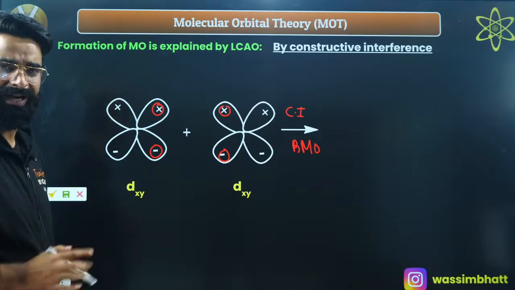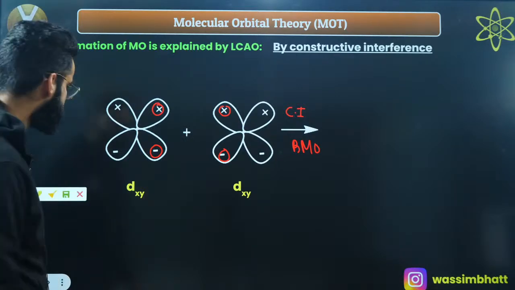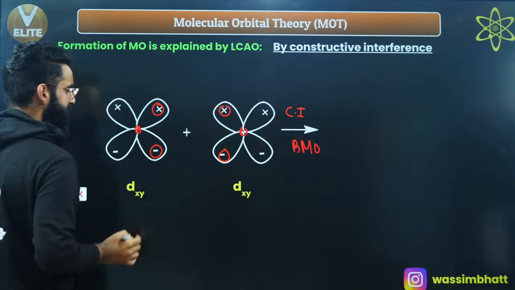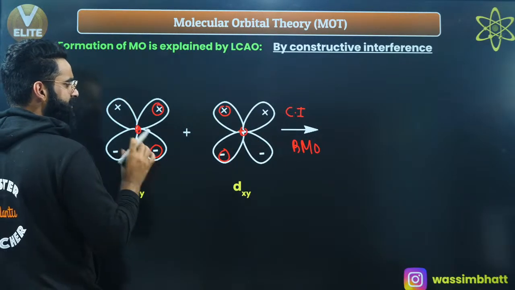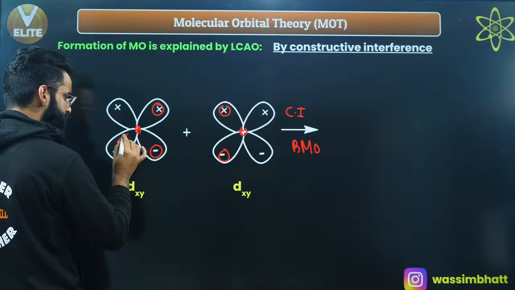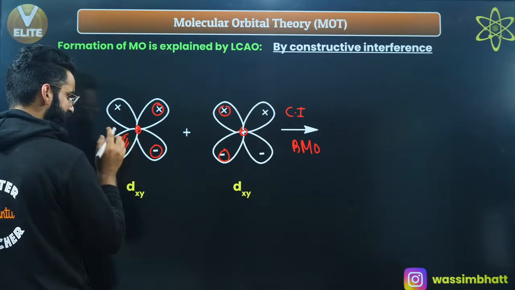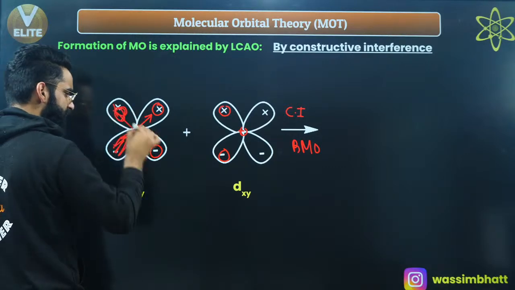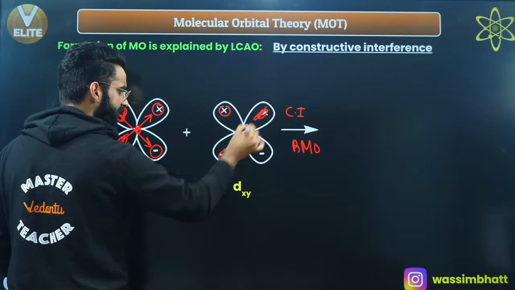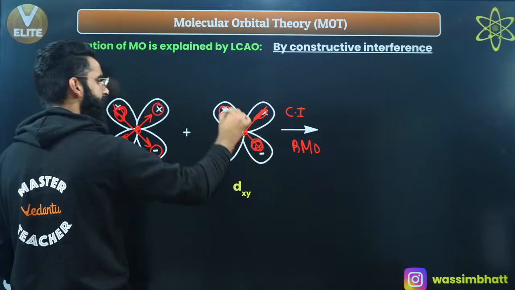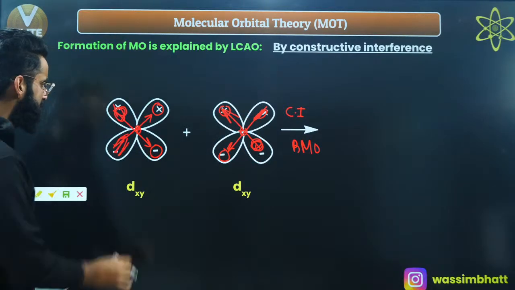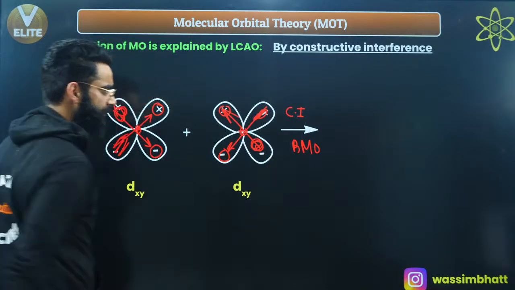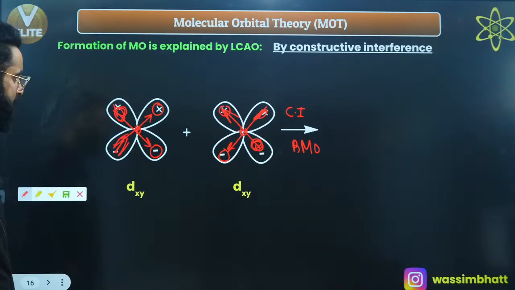Now, what happens over here? Electron density between the nuclei should increase, right? Okay, so what should happen? See, this is the nucleus over here, this is the nucleus over here. So in order to increase the electron density between the nuclei, the electron density of this lobe should shift in this way. Electron density of this lobe should shift in this way. Similarly, electron density of this lobe should shift in this way, and electron density of this lobe should shift in this way, correct? Due to which this lobe and this lobe will shrink, right? Correct? I hope you're getting this properly.